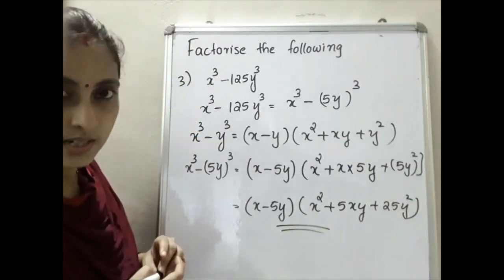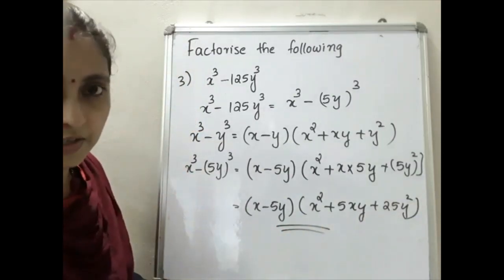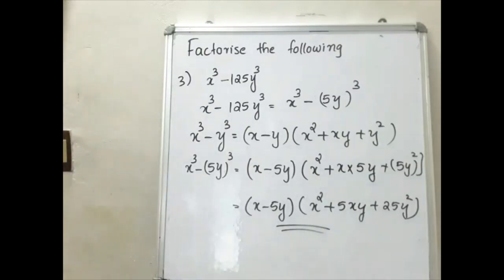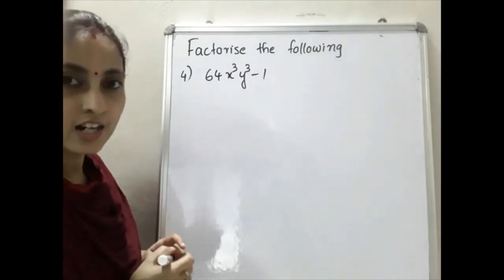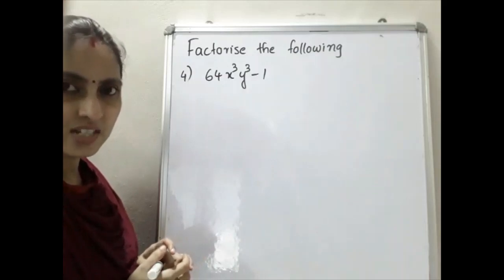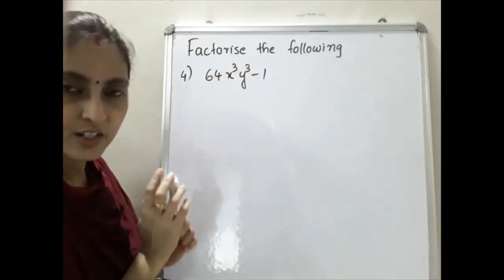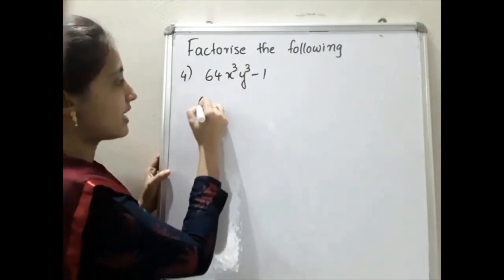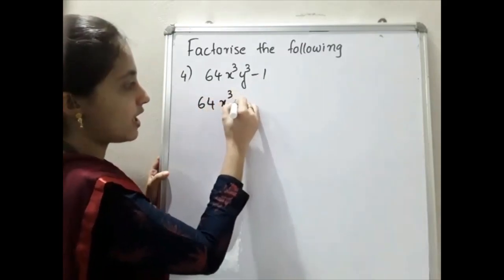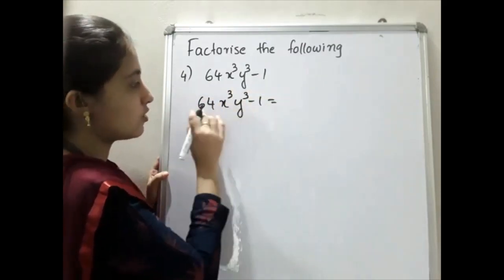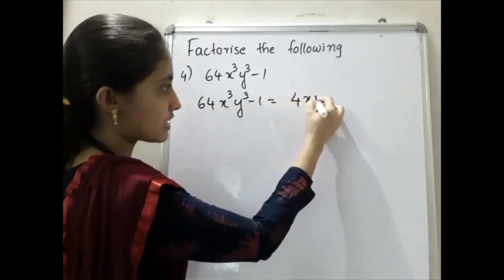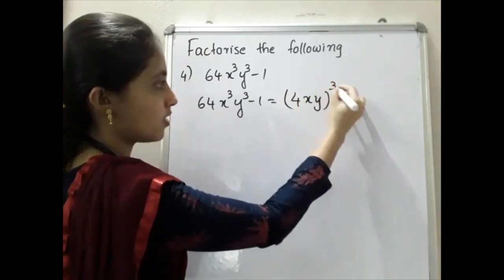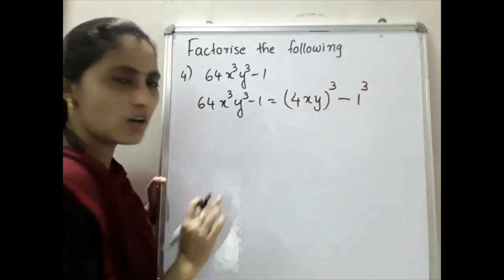Hope you are clear on this question. Then I will do one more question of this type. So please write down the next one: 64 x cube y cube minus 1. First you will be confused about which idea should be used. All are cubes. One cube is 1 itself. So we can write 64 x cube y cube minus 1 as 64 is the cube of 4, so 4xy the whole cube minus 1 cube, or 1 you can write.